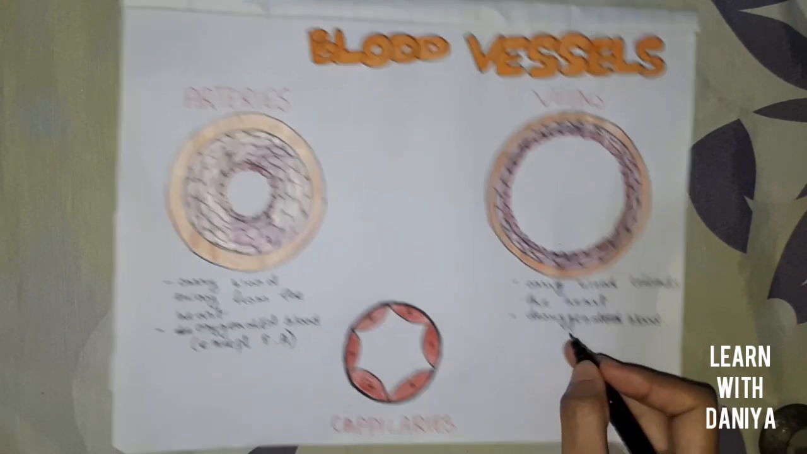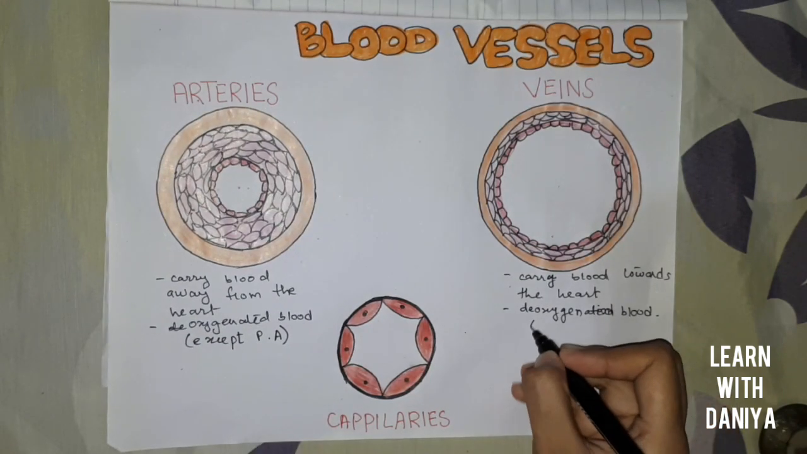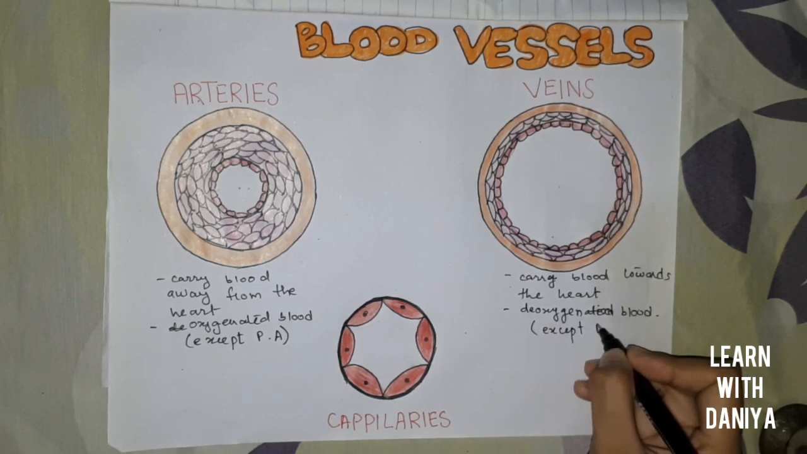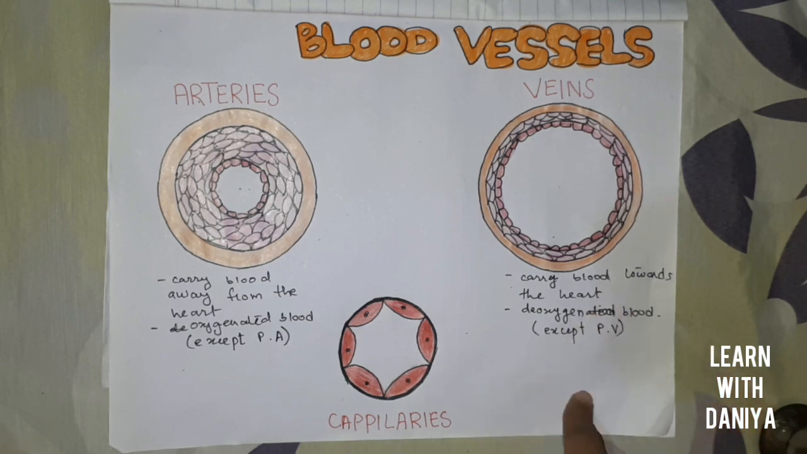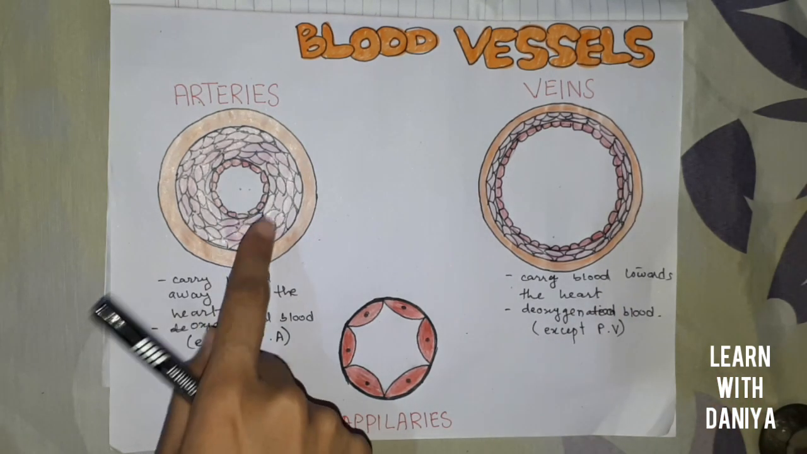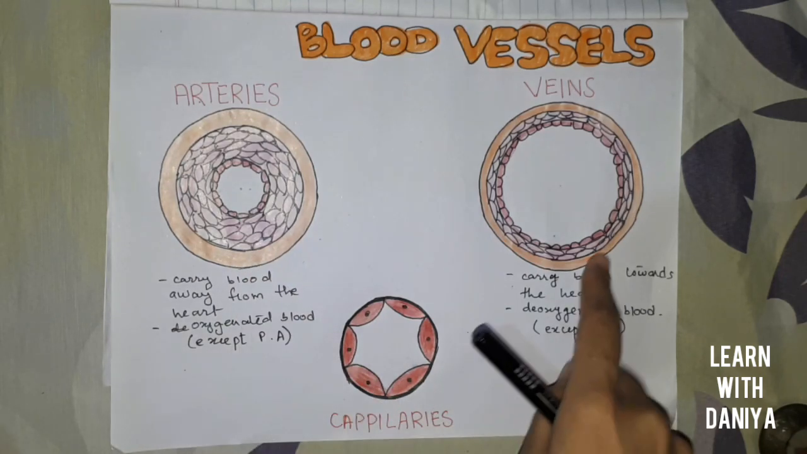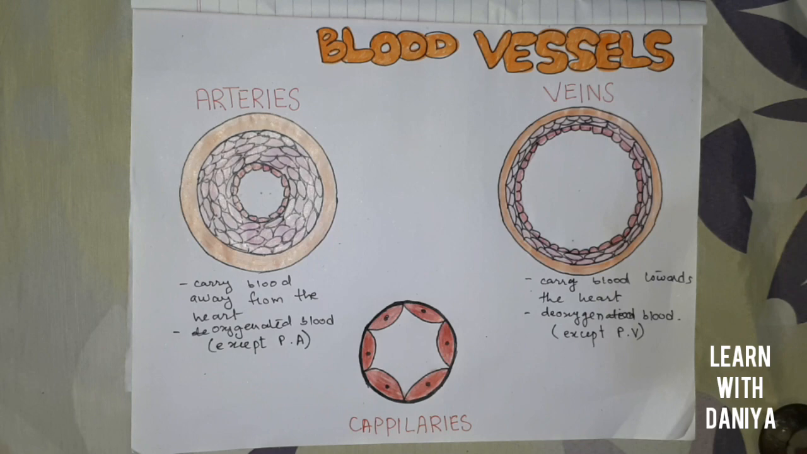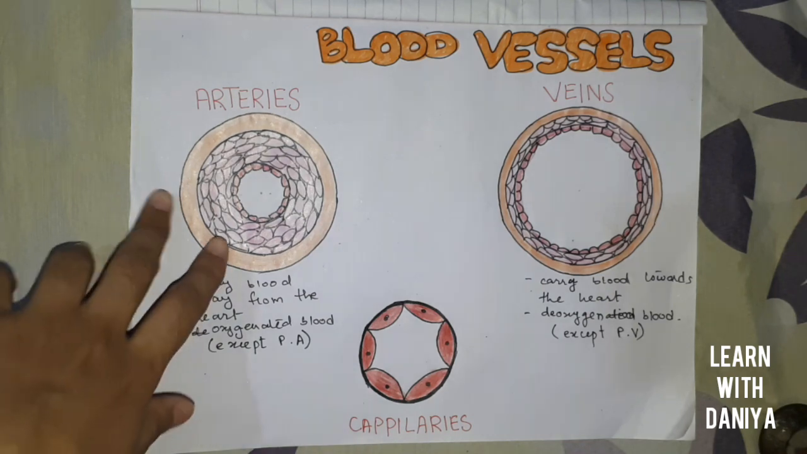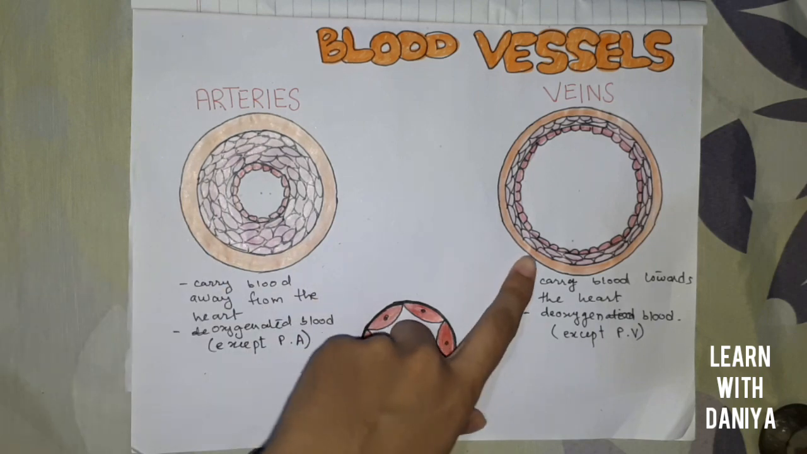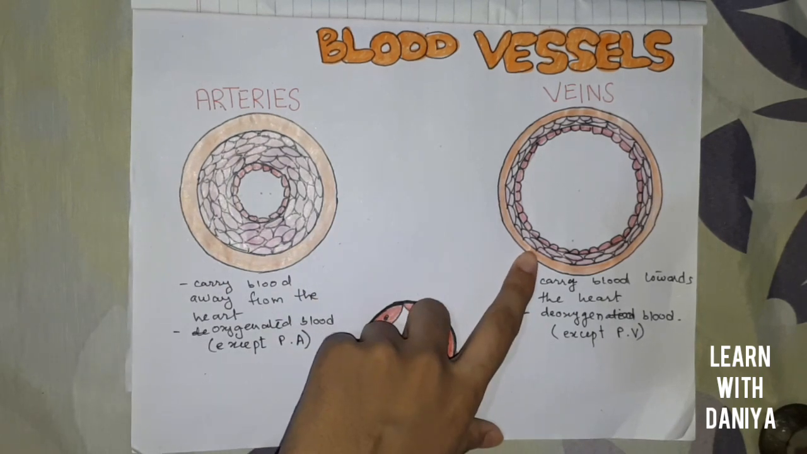And all the veins carry deoxygenated blood except the pulmonary vein, which carries oxygenated blood from the lungs to the heart. This is the cross-sectional structure of the artery, and this is the cross-sectional structure of the vein. Arteries are thick-walled because they contain high pressure blood, and veins are thin-walled because they contain low pressure blood.